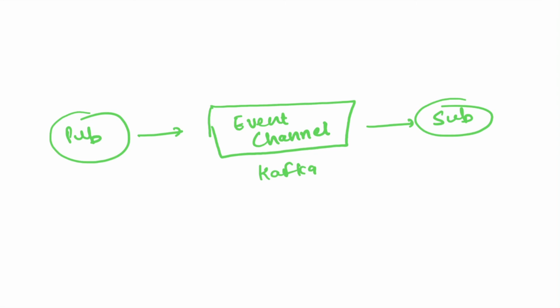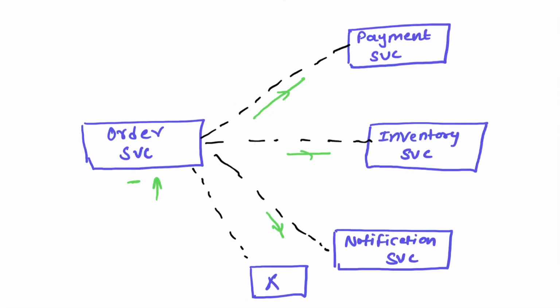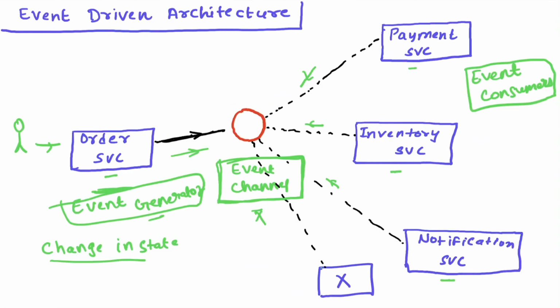Your publisher can publish the message to Kafka, and a subscriber can subscribe to a Kafka topic and consume the messages. This can be implemented in a microservice architecture pattern also. When you have multiple microservices which have to work independently, different microservices can communicate with the help of an event channel following this event-driven architecture.